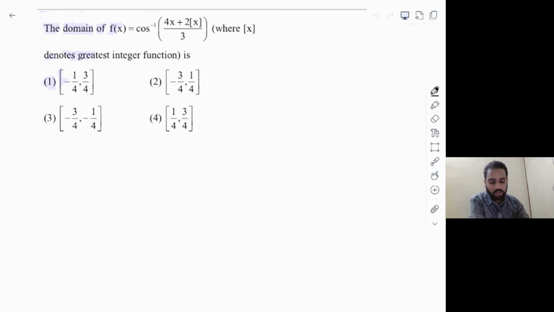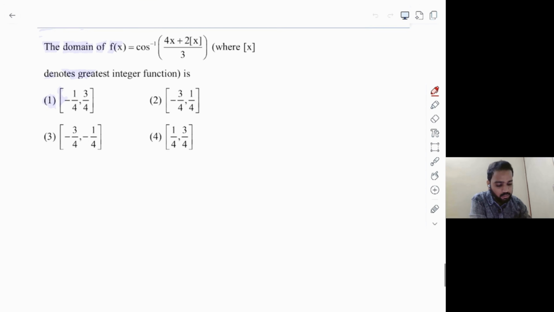And this is one of the interesting questions that came in the morning shift here. It is based on functions and also part of inverse trigonometry. So let's see why it is interesting here. And if you do smart work in this question, you can save a lot of time actually. So I'll tell you what is the smart work involved in solving this. First thing is very obvious. Since it is a cos inverse function, you have to make sure the input is lying in between minus 1 to 1. So let's put that condition here, which will give you 4 into x plus 2 into step x divided by 3 lies in between minus 1 to 1.